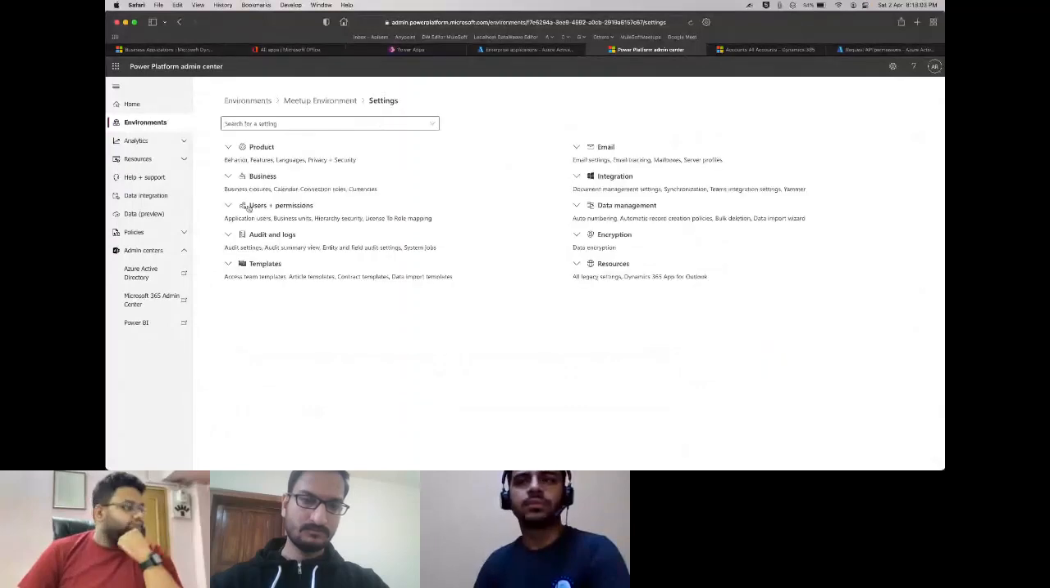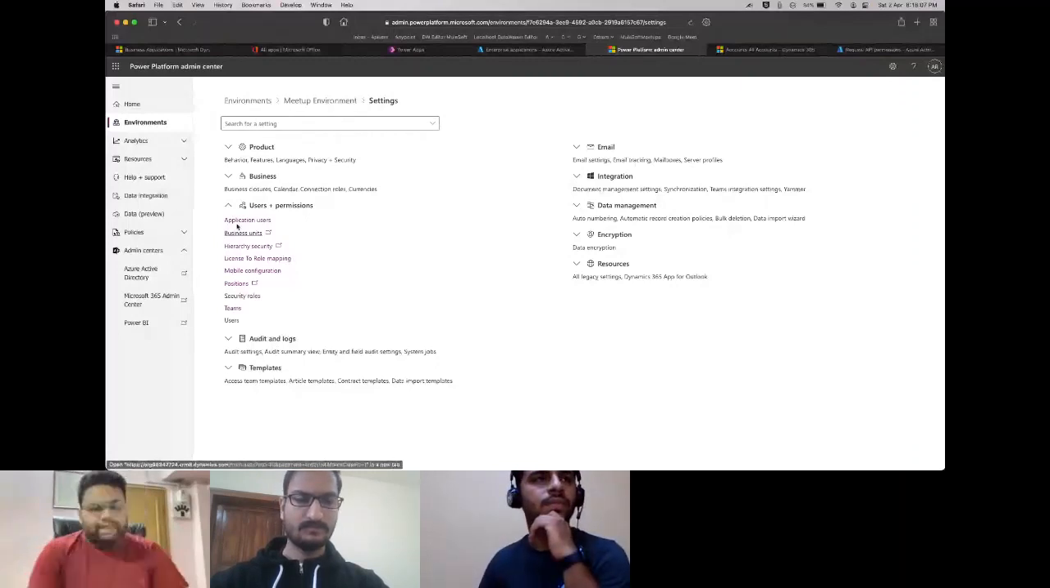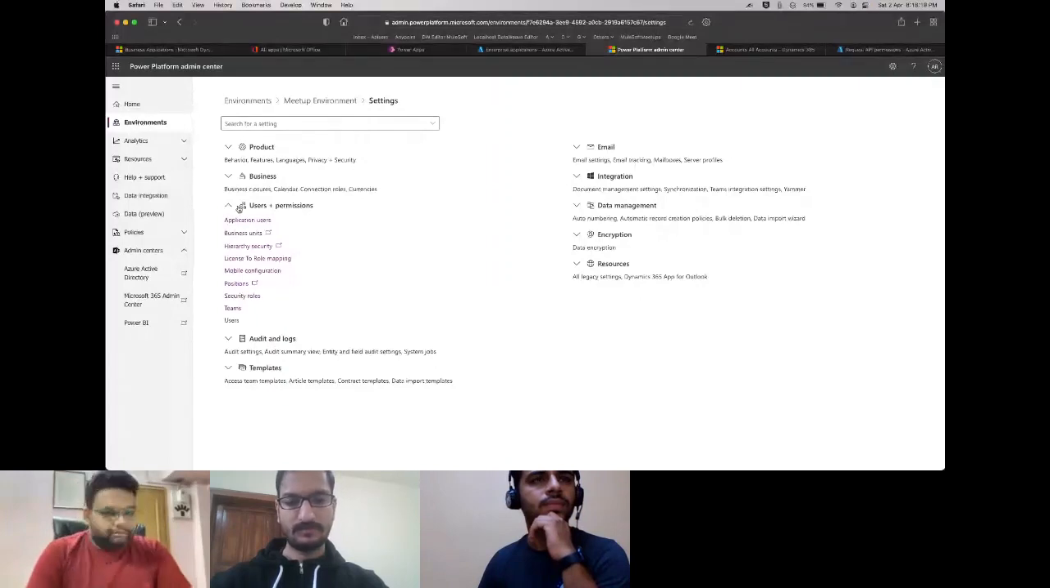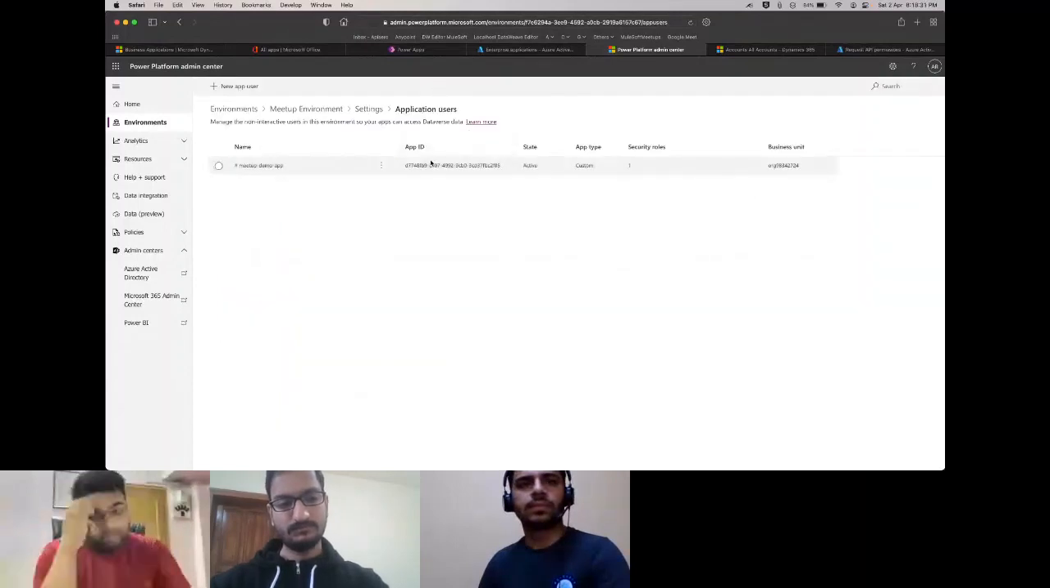Once you are here, you'll see an option that says Users plus Permissions. Expand it, and you will see an option called Application User. An application user is like an API-only user in Dynamics. It lets the app act on your behalf so that it can access resources on a user's behalf. The application user is not a person. It doesn't consume a license. It's an app. It's a bot.